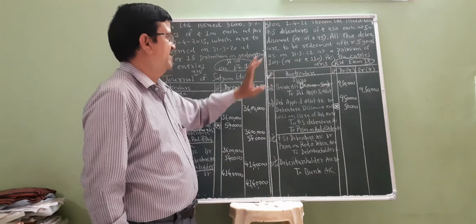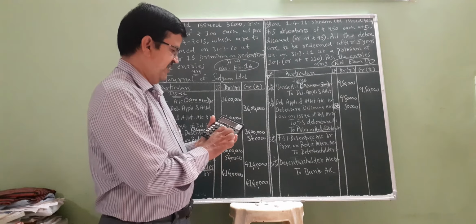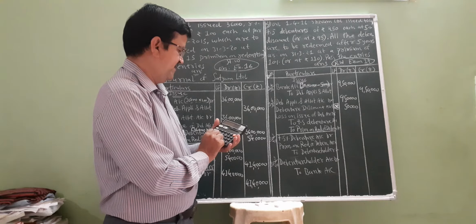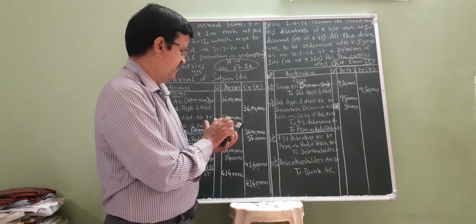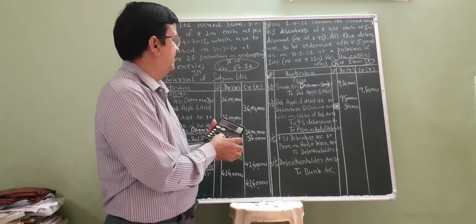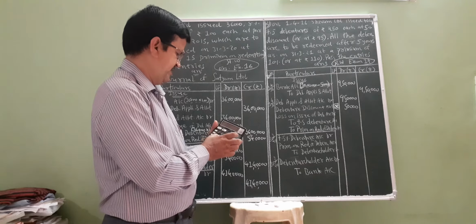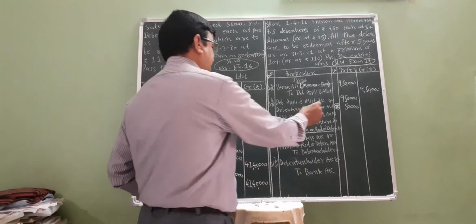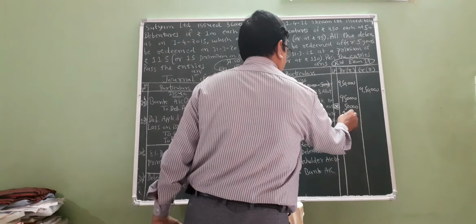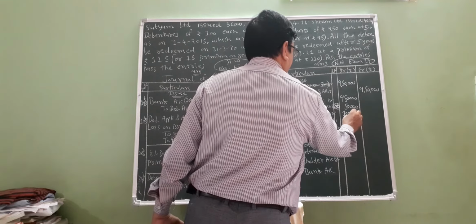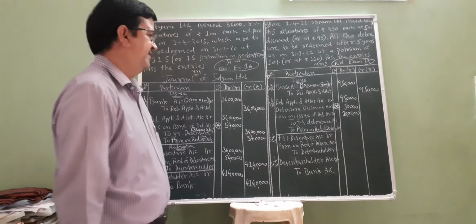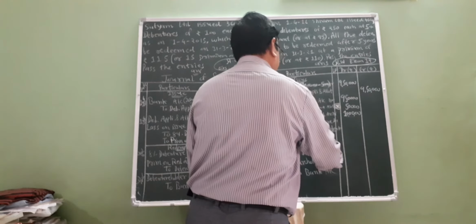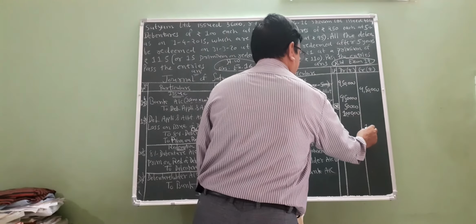So 10% of 10 lakhs, the amount of debentures, is 1 lakh rupees. This is the loss of the company, and the same amount comes into premium on redemption of debenture, rupees 1 lakh.